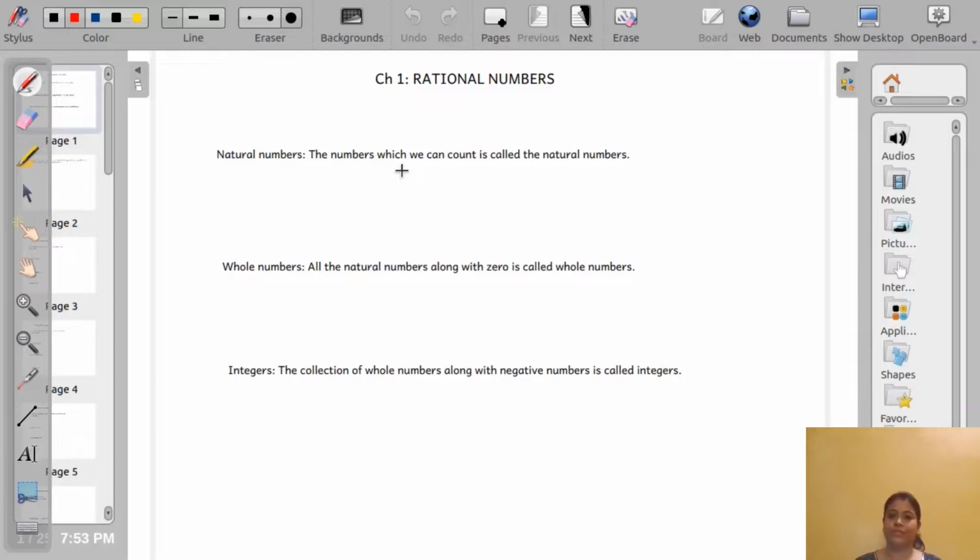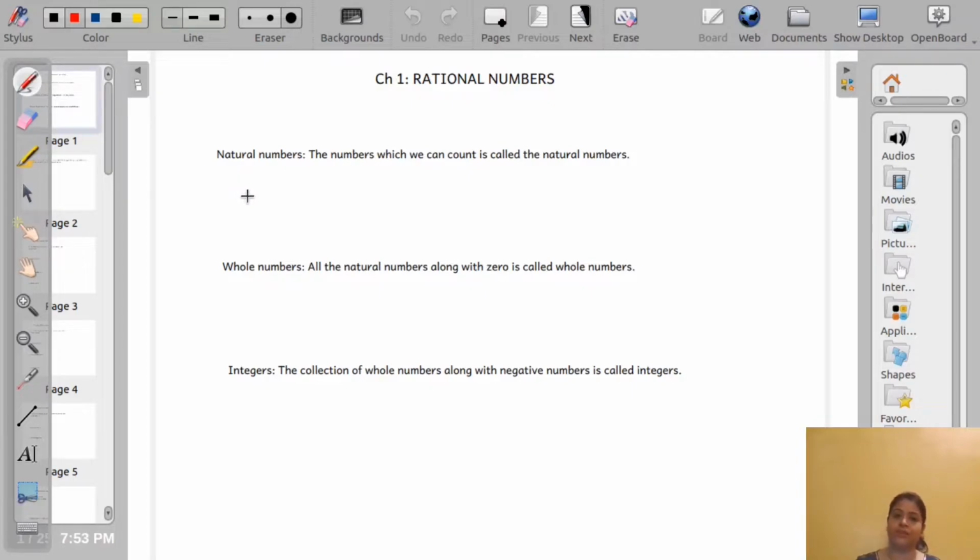Today we are going to start Mathematics class of 8 and the first chapter is Rational Number. So before starting rational number, let us review some concepts of natural numbers, whole numbers and integers.